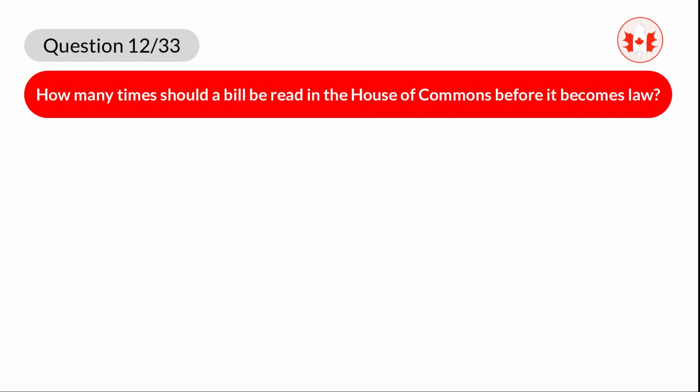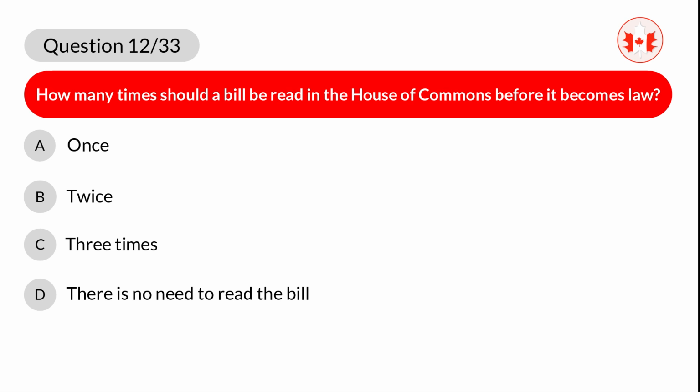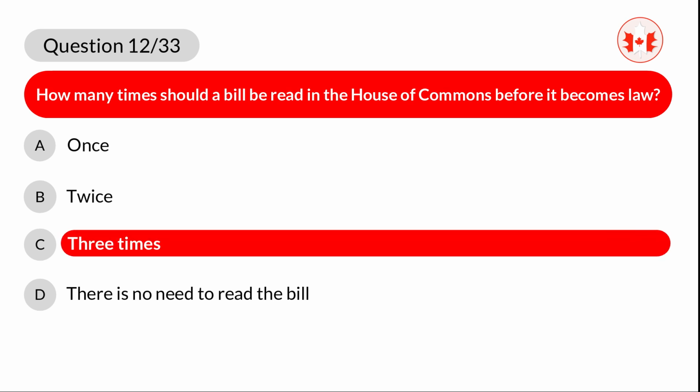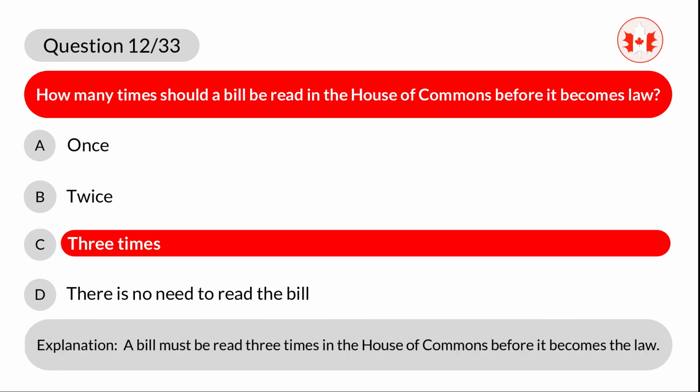Question 12. How many times should a bill be read in the House of Commons before it becomes law? A. Once. B. Twice. C. 3 times. D. There is no need to read the bill. Correct answer is C. 3 times. Explanation. A bill must be read 3 times in the House of Commons before it becomes the law.